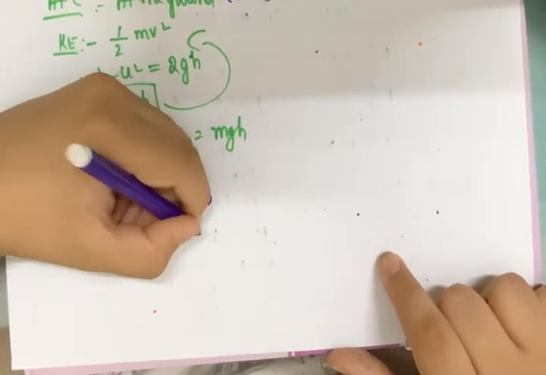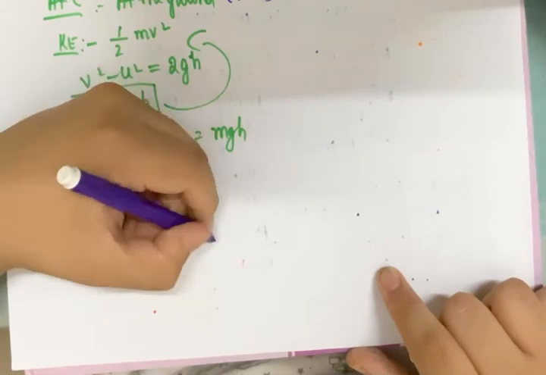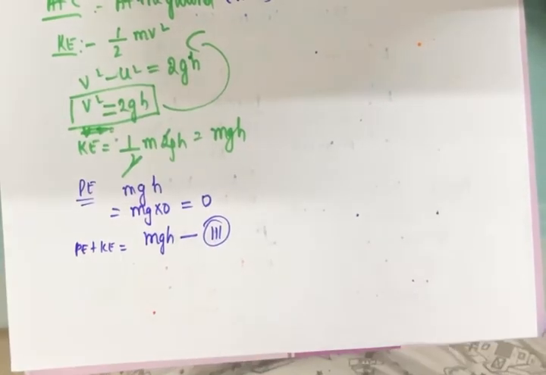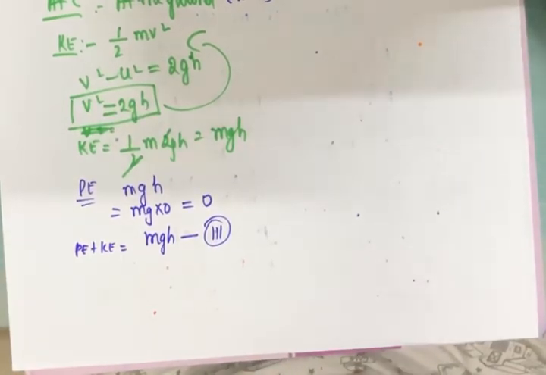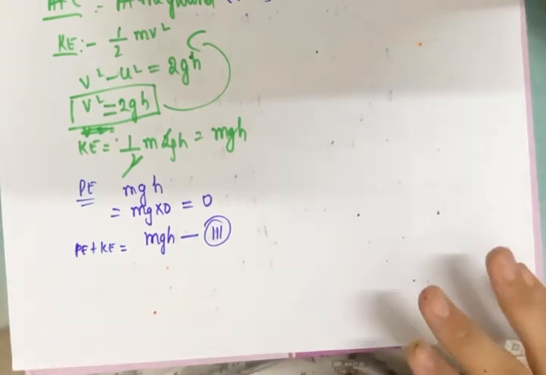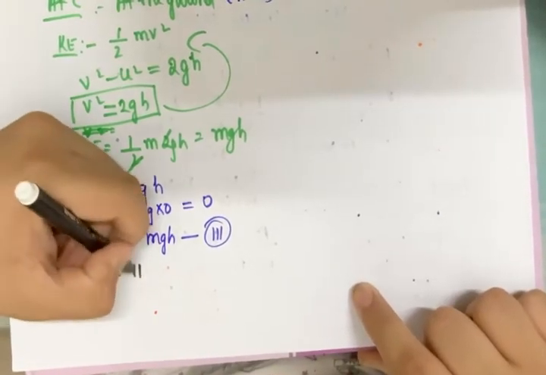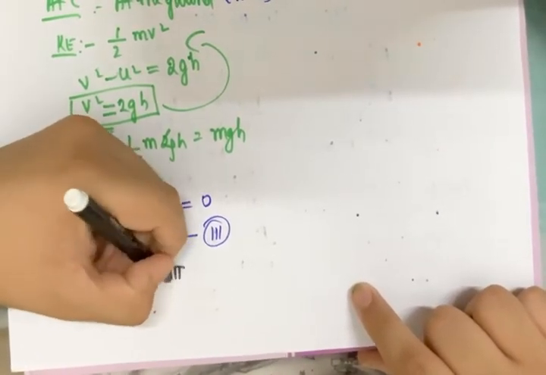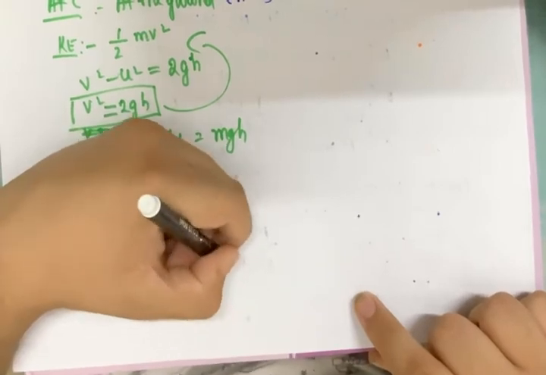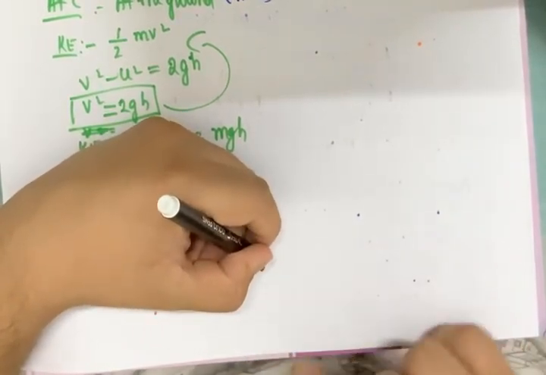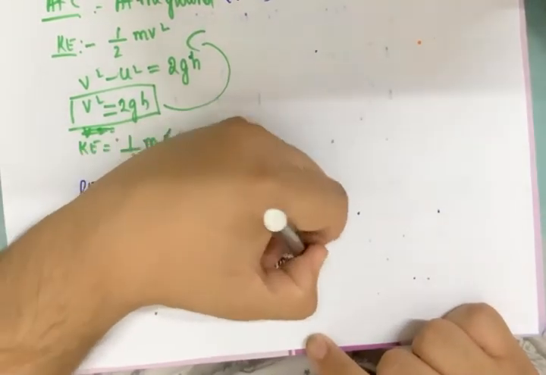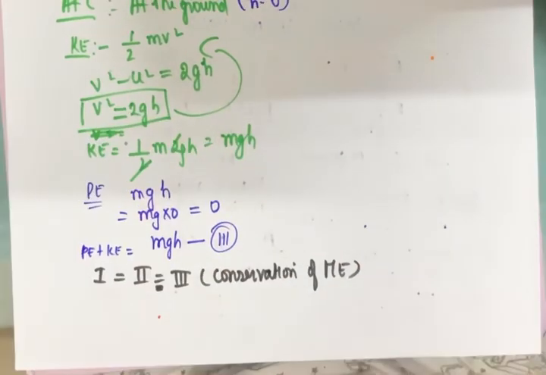And hence I can prove that potential energy plus kinetic energy at all points A, B and C are same, which satisfies the principle of conservation of mechanical energy. Okay, so I can write that equation 1 is equal to equation 2, which is equal to equation 3, which satisfies the conservation of mechanical energy.